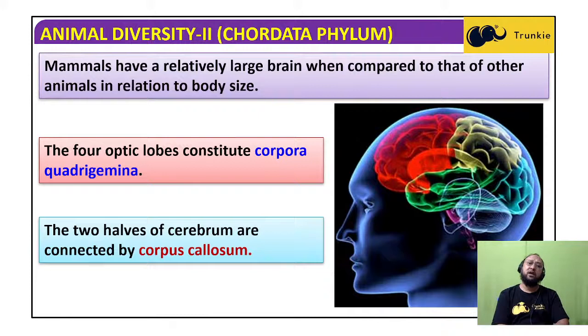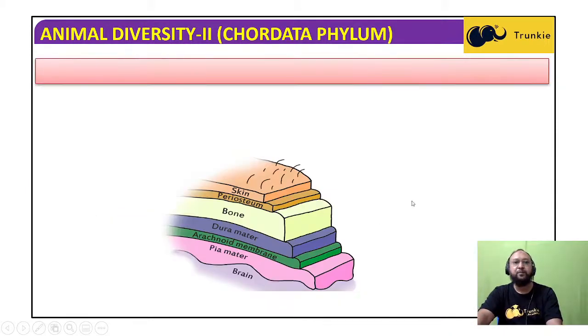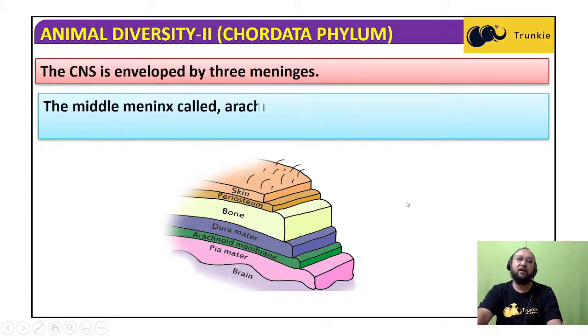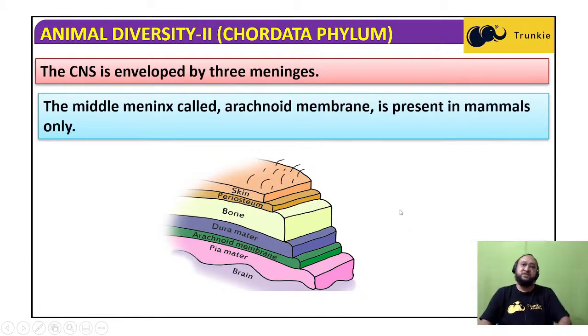The two halves of the cerebral hemisphere are connected by the corpus callosum, a special kind of tissue which connects the two hemispheres. Okay, cerebral hemisphere or cerebrum. The CNS, or central nervous system, is enveloped by three meninges. The middle meninx, called the arachnoid membrane, is present in mammals only.